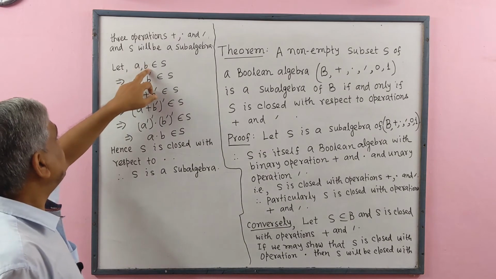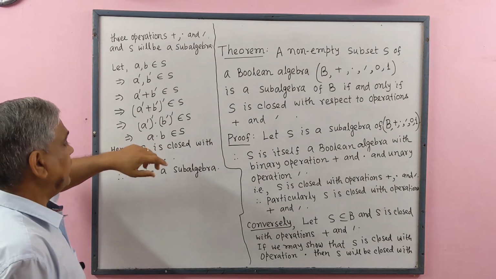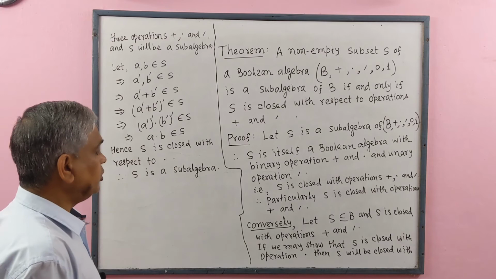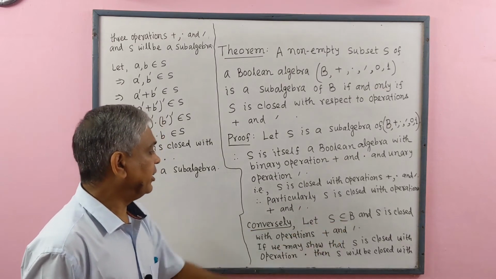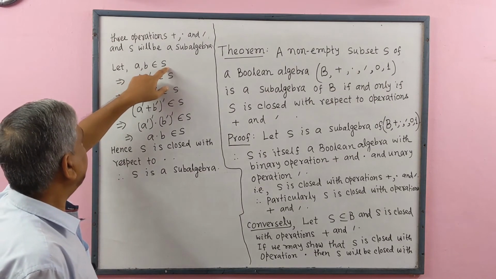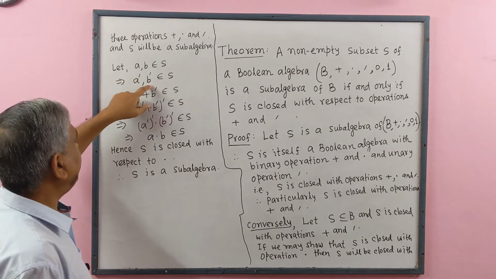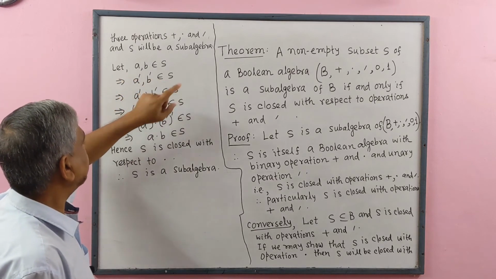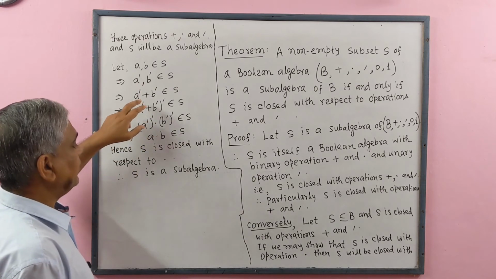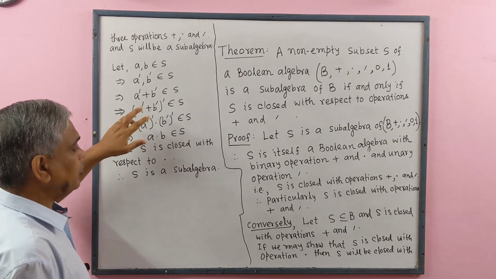Let a, b belong to S. Here given that S is closed with operation plus and complement. Therefore, a, b belong to S implies that complement of a and complement of b belong to S. Also, S is closed with respect to binary operation plus.